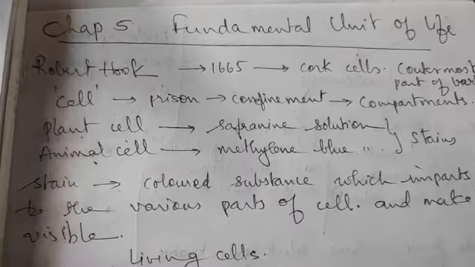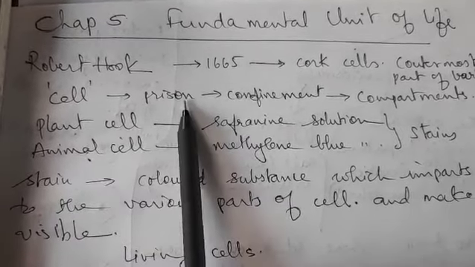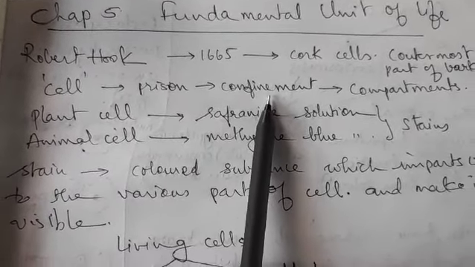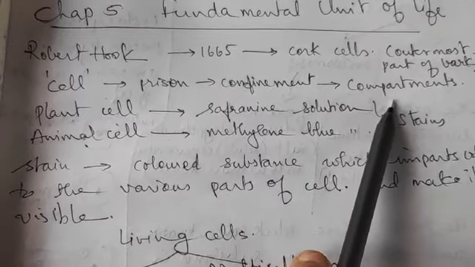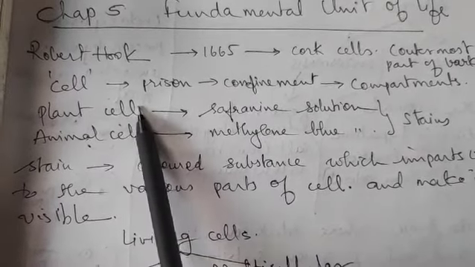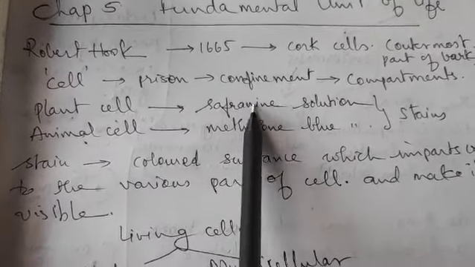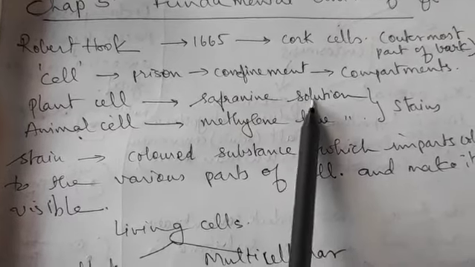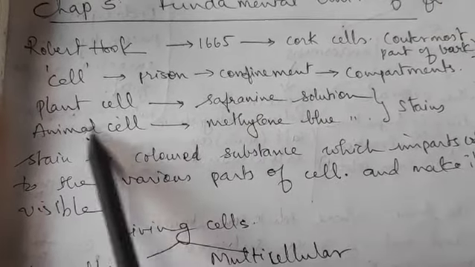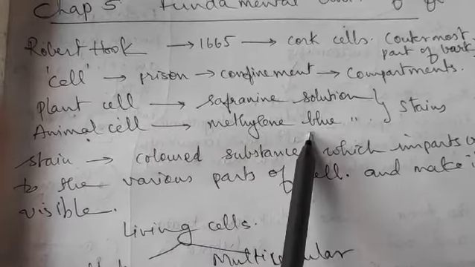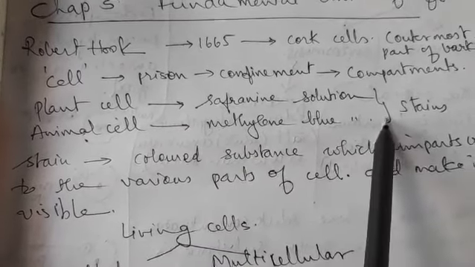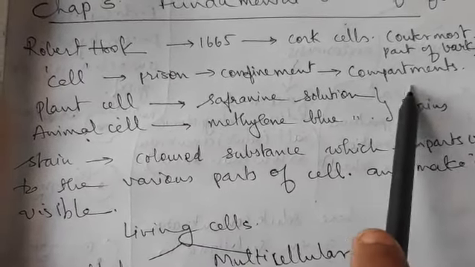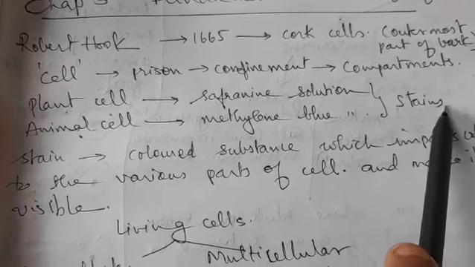Cell stands for prison, confinement, jail also, and compartment. In the case of a plant cell, we normally use the safranin solution. And if you want to observe an animal cell, it is generally methylene blue which is preferred. They are the stains. Now what do you understand by stain? Stain actually stands for dag.